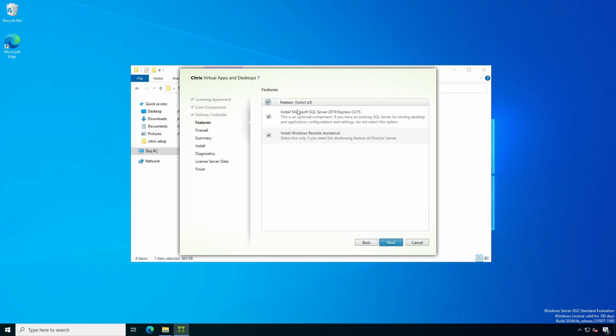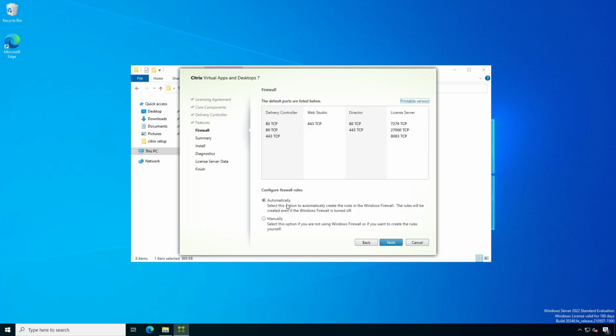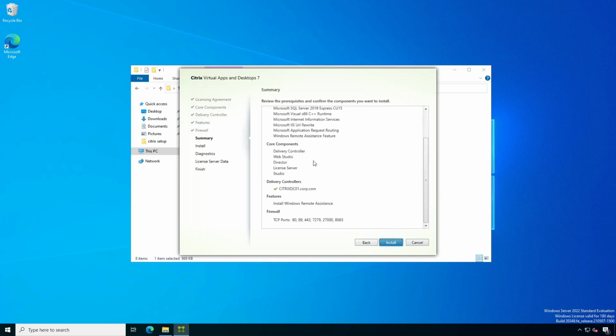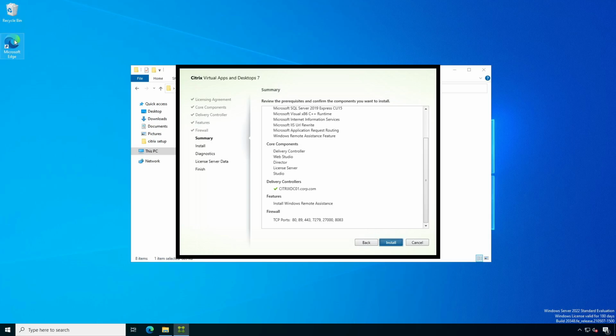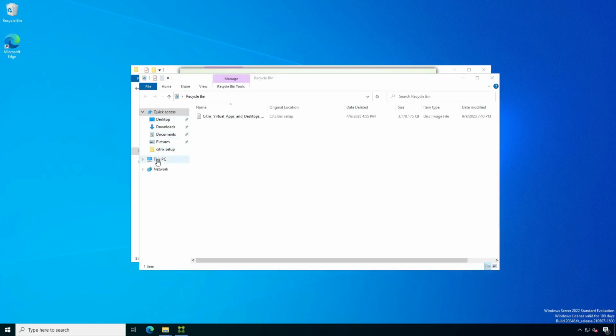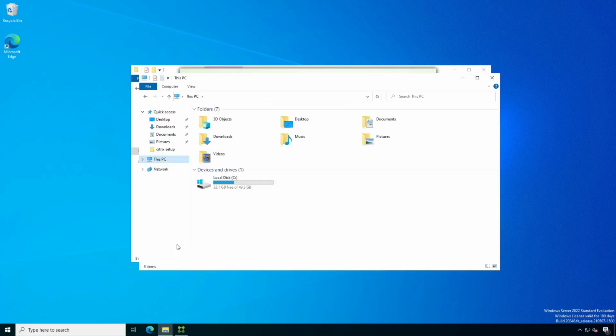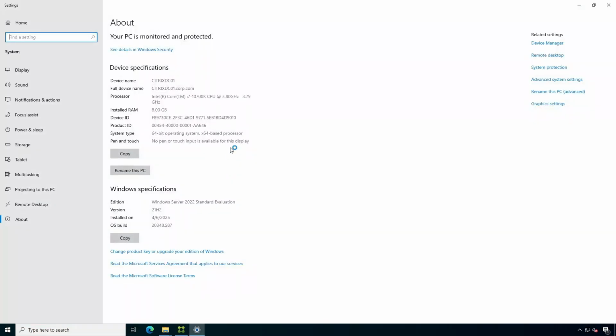So next, okay, install SQL Express, install. Let me show you the configuration of this server. It's an 8 GB RAM, i7 machine. I have assigned 4 cores, and it's Windows Server 2022 Standard Edition.